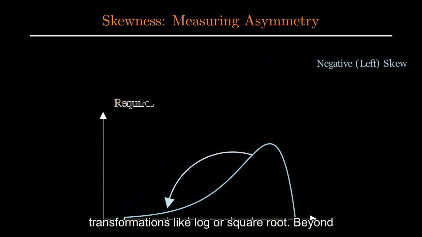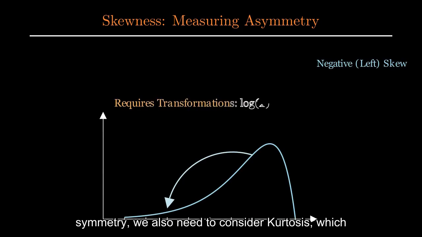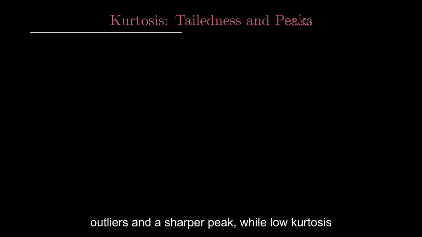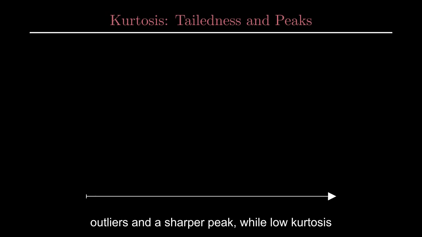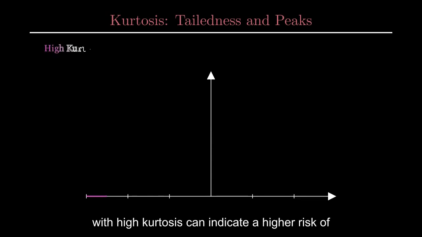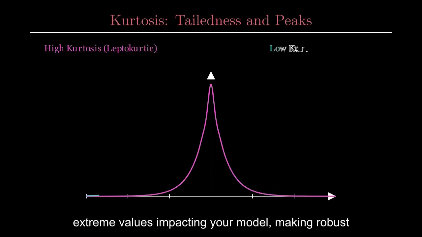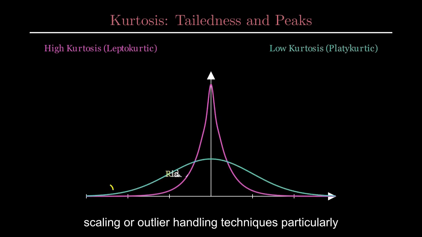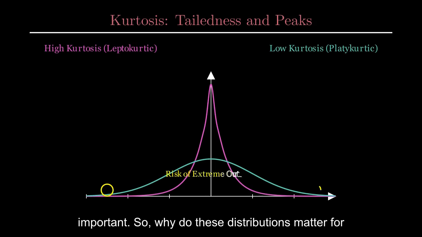Beyond symmetry, we also need to consider kurtosis, which describes the tailedness and peakness of a distribution. High kurtosis means more extreme outliers and a sharper peak, while low kurtosis suggests fewer outliers and a flatter peak. Datasets with high kurtosis can indicate a higher risk of extreme values impacting your model, making robust scaling or outlier handling techniques particularly important.